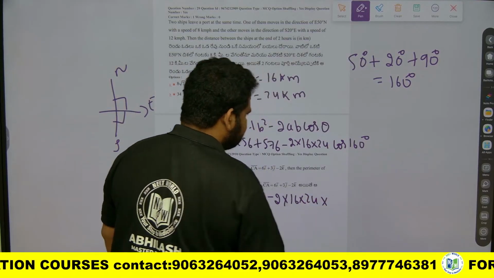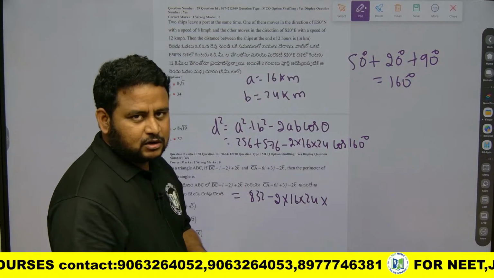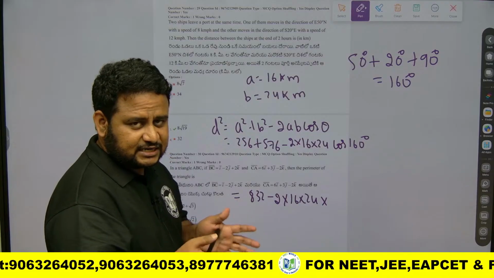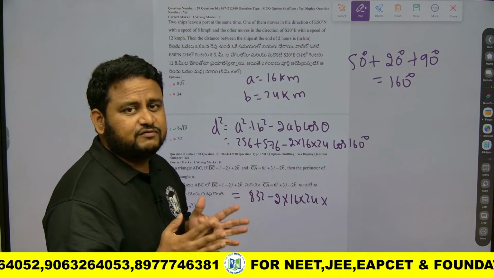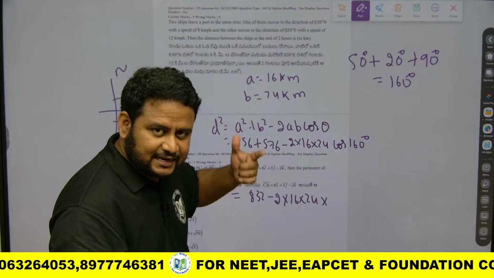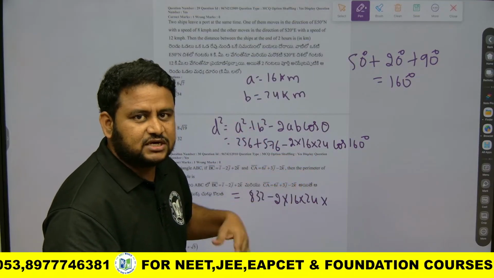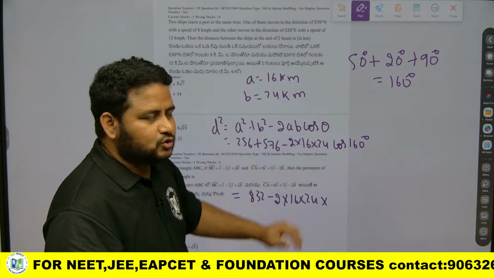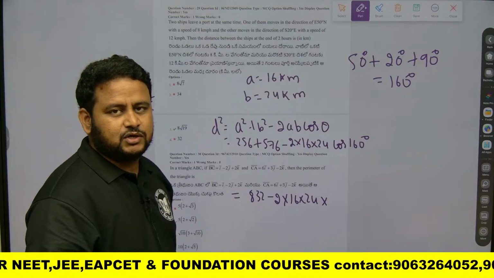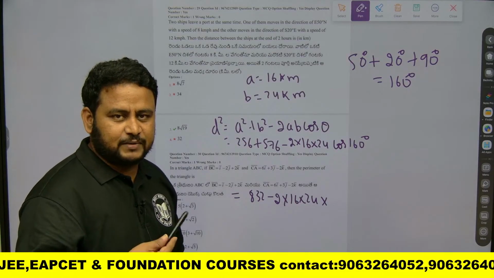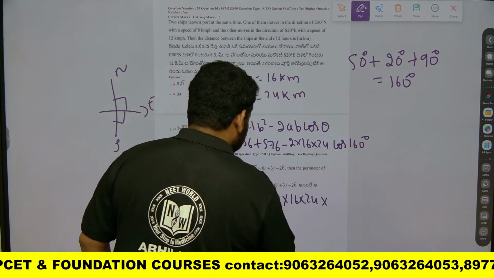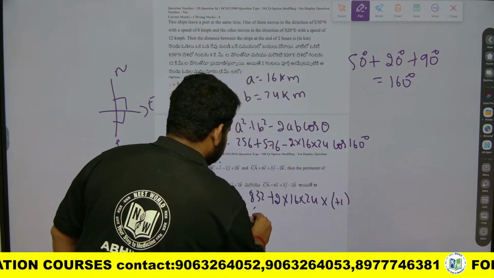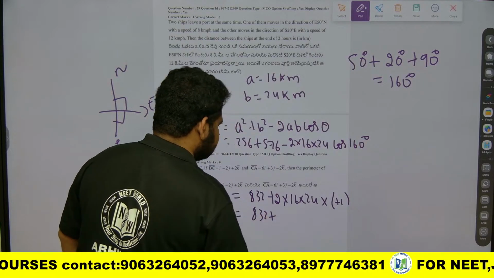Cos 160 is very close to cos 180, so that it becomes very easy for me to calculate. Cos 180 is nothing but equal to minus 1. So minus 1 into minus, this will become plus. So this will be 832 plus 16 into 24.